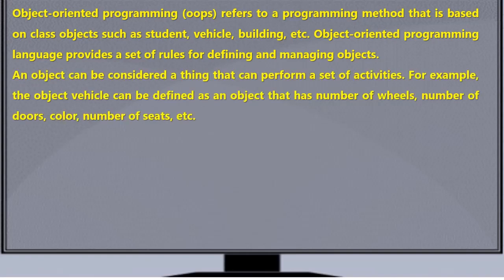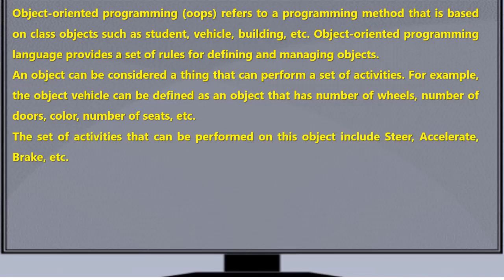For example, the object vehicle can be defined as an object that has number of wheels, number of doors, color, number of seats, etc. The set of activities that can be performed on this object include steering, accelerate, brake, etc.